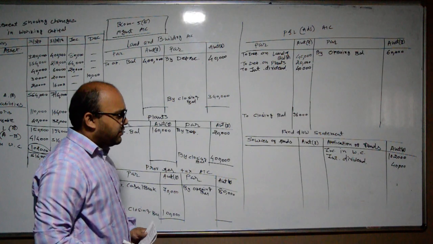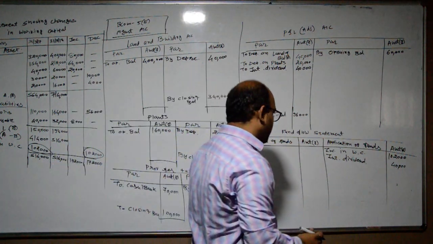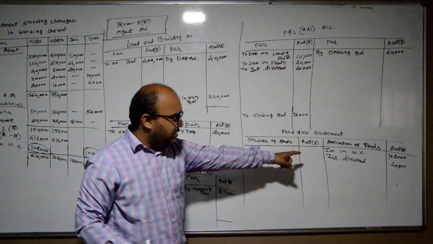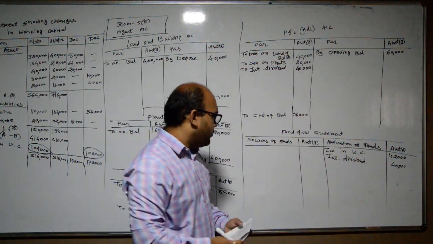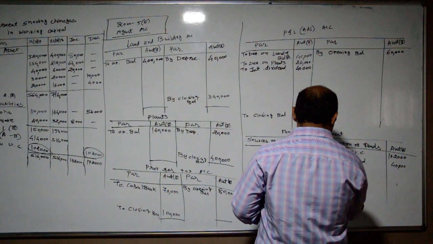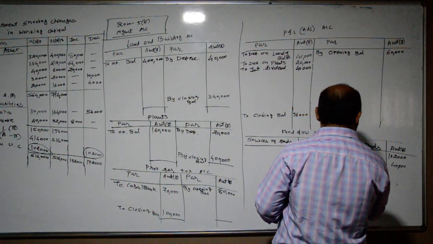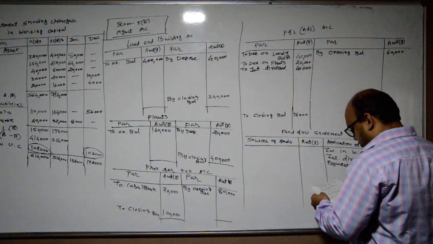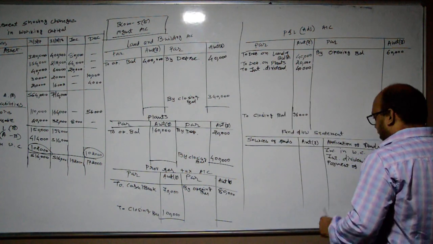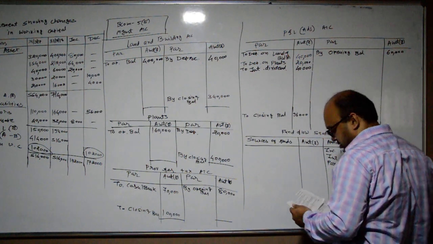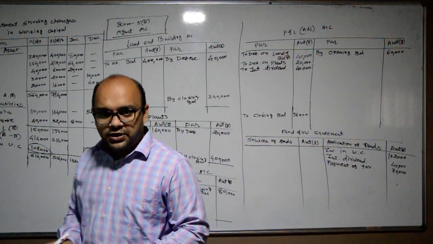And the second effect will be on the fund flow statement, because we are paying money for income tax, so it will have an effect on the application of funds side: payment of tax, rupees 70,000. So the adjustments are completed here.